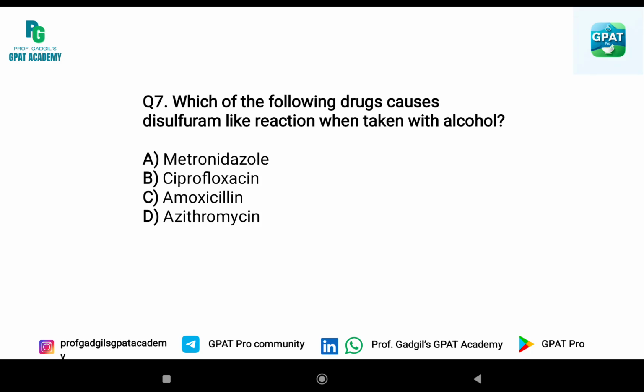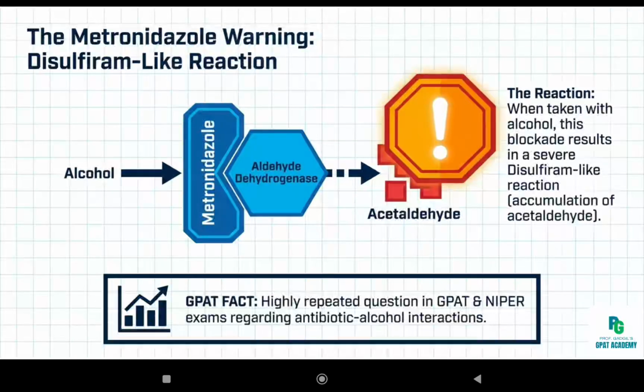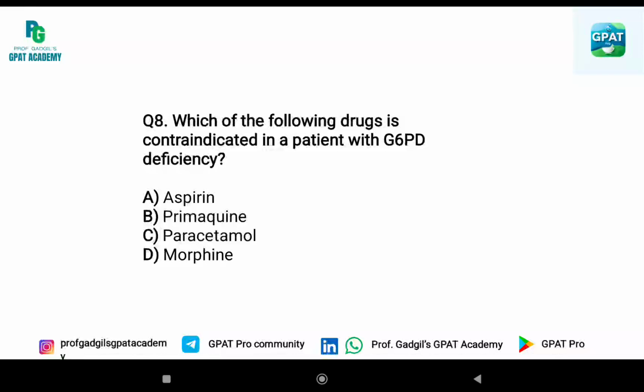Question 7. Which of the following drugs causes disulfiram-like reaction when taken with alcohol? A. Metronidazole, B. Ciprofloxacin, C. Amoxicillin, and D. Azithromycin. Answer is A. Metronidazole. Metronidazole blocks aldehyde dehydrogenase enzyme. 8th question.